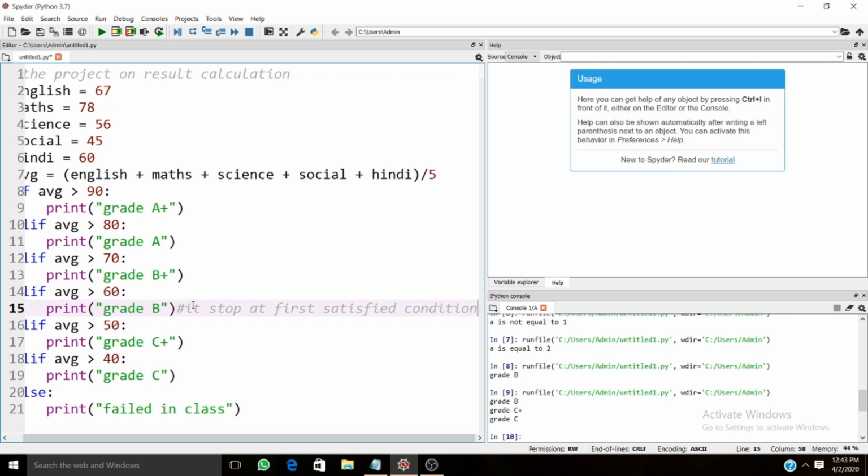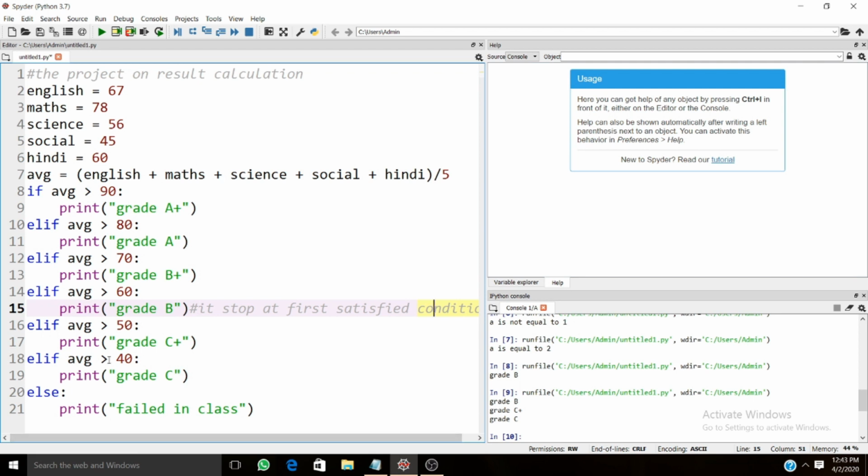This is an advantage you can use of elif statements over the if statements.